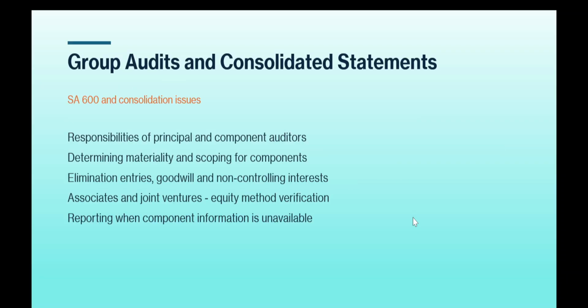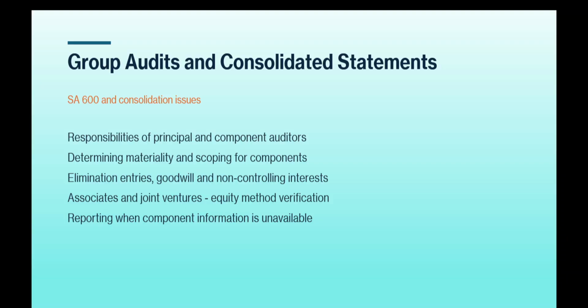Then we go to group audits and consolidated statements, SA 600 and consolidation issues. What are the contents? Responsibilities of principal and component auditors, determining materiality and scoping for components, elimination entries, goodwill and non-controlling interests, associates and joint ventures, equity method verification, reporting when component information is unavailable. Okay, and that's what we discussed as the contents.